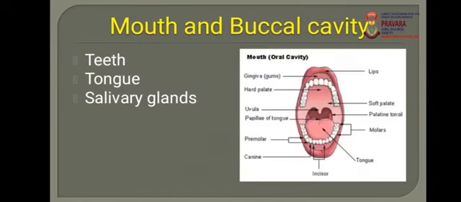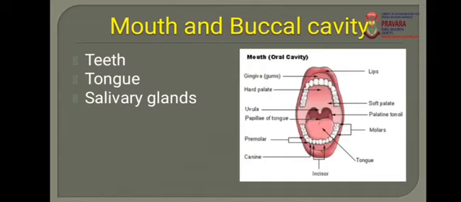Now here, the first part of the alimentary canal is the mouth and the buccal cavity. Mouth is the opening of the digestive system. There is a transverse slit-like opening which is guarded by an upper lip and a lower lip. This opening is called the mouth. And due to the upper lip, lower lip and the cheeks, there is a formation of one cavity, and this cavity is called the buccal cavity. It is also called the oral cavity or the buccopharyngeal cavity.